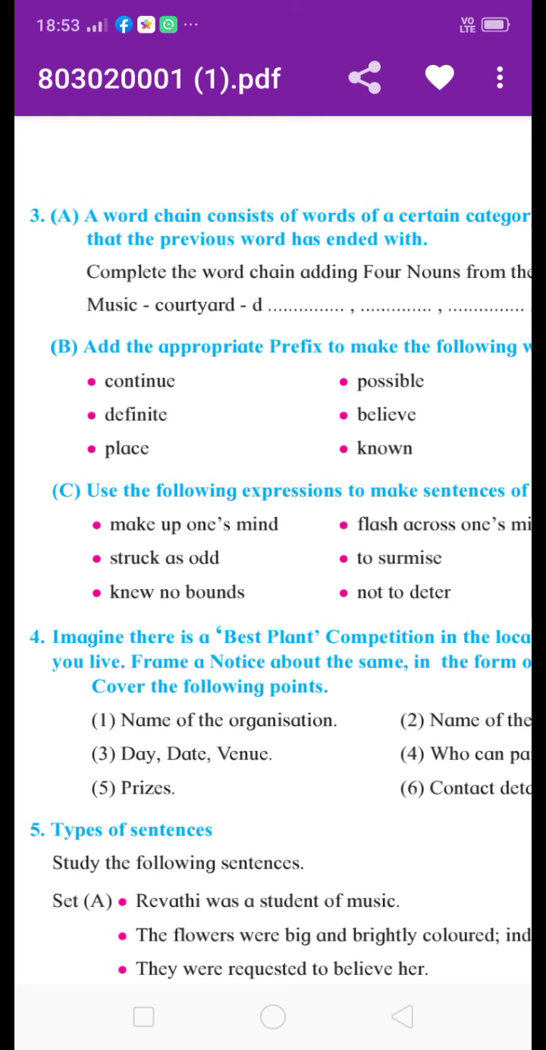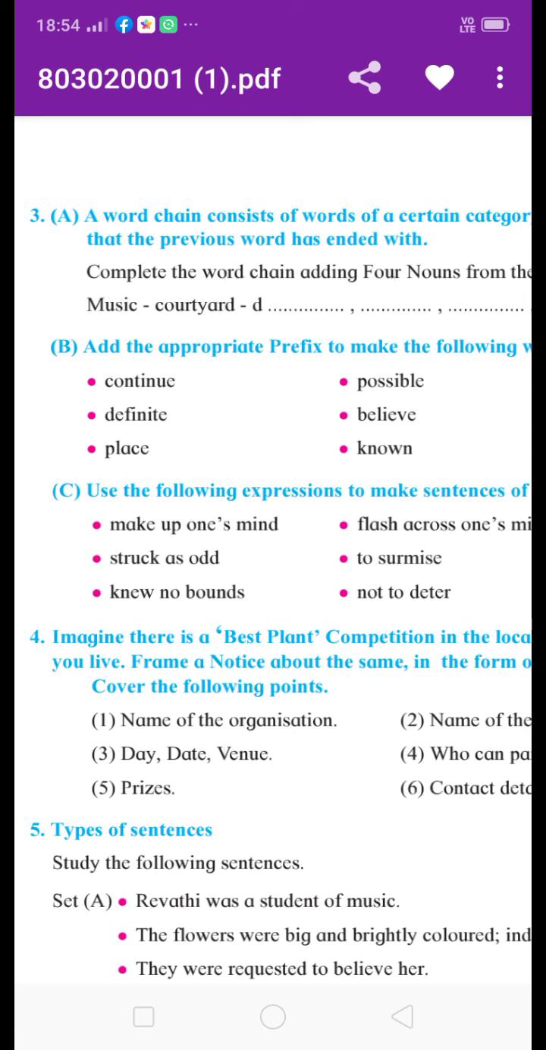For example, here the first word given is music. The last letter of music is C. Then from C, the next noun is courtyard. The last letter of this word is D. Then we write a noun starting with D. We can write drum, D-R-U-M, drum. Then M.